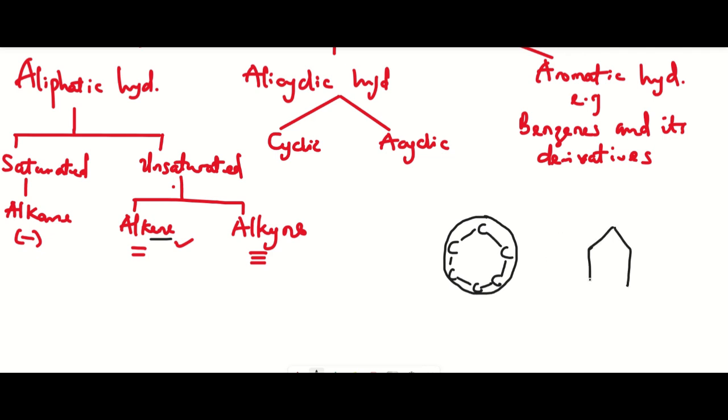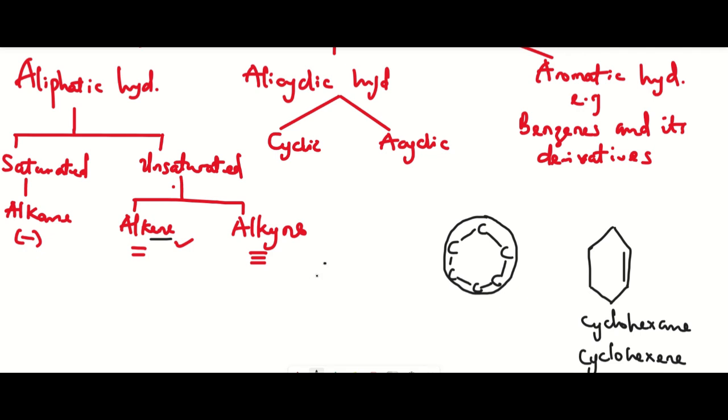So if I take a hexagon into consideration, I'm going to have cyclohexane, right? If I make a double bond here, for instance, I'm going to have cyclohexene. I'm very careful about the position of the double bond, right? So I can have cyclohexa-1,4-diene, for instance.